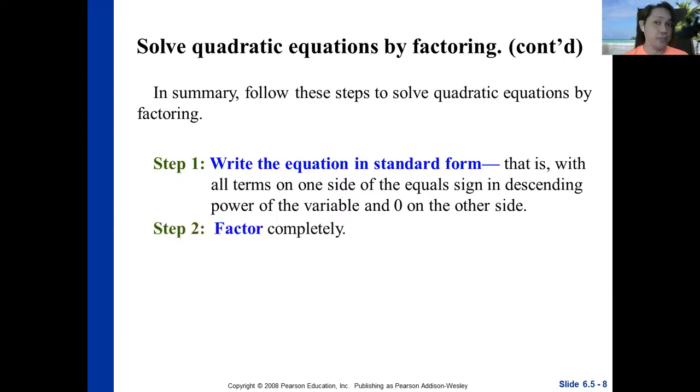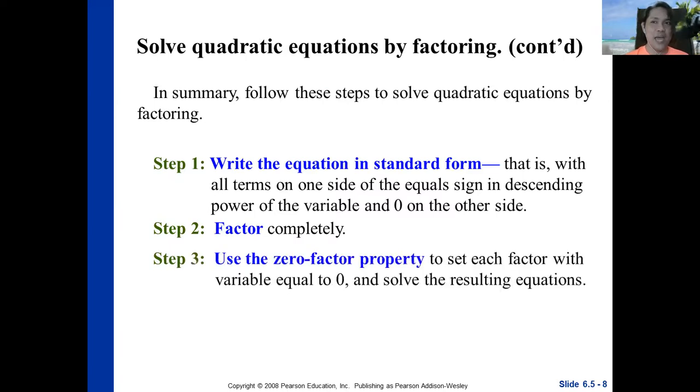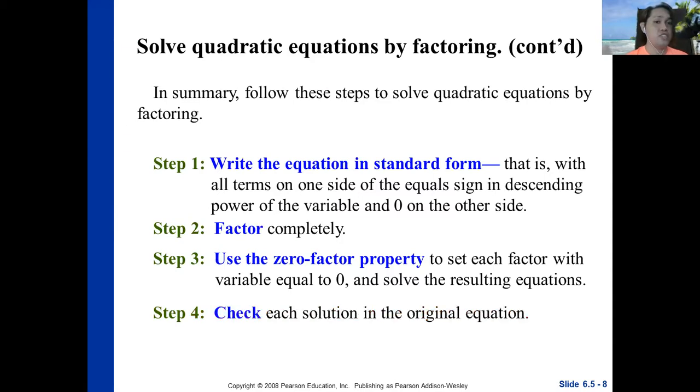Step number two, after writing the equation in standard form, factor it completely. Step number three, that's the time we apply the zero factor property to set each factor with a variable equal to 0 and solve the resulting equations. Step number four, you can check each solution in the original equation by substituting the roots. If the left side and right side of the equation are the same, then your answer is correct.